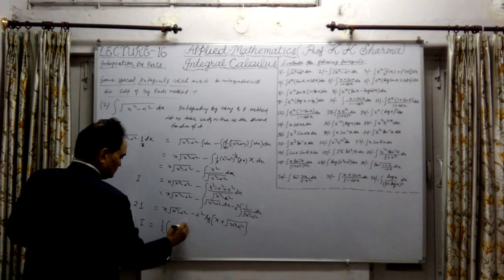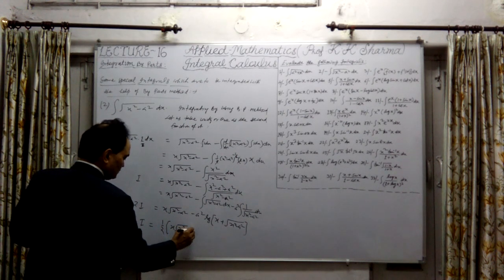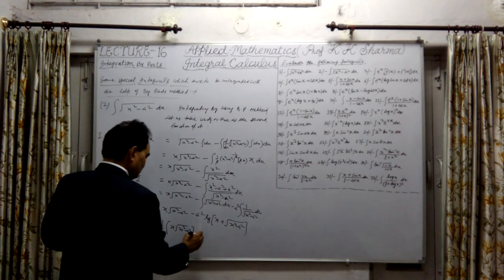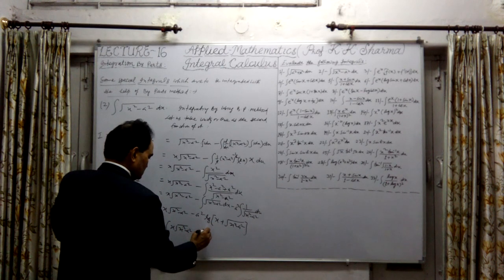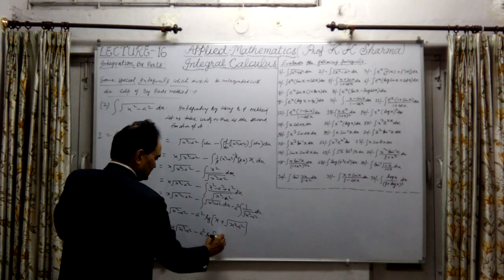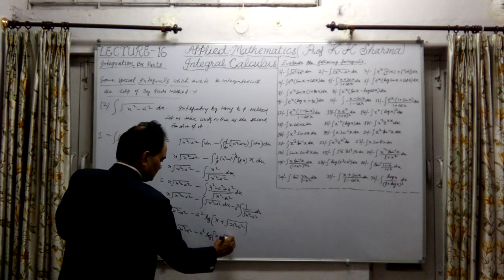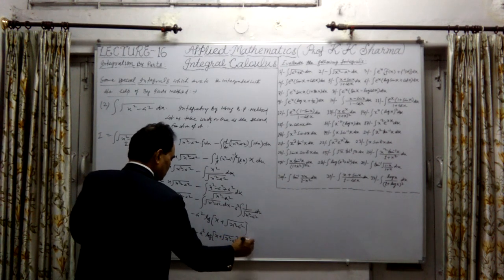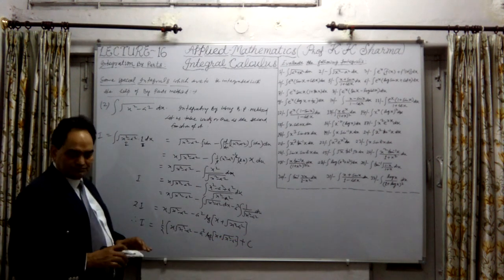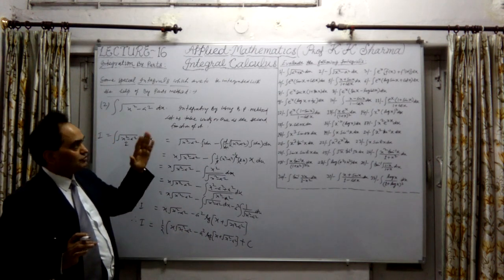This is x under root x square minus a square in bracket, minus a square log of in bracket x plus under root x square minus a square bracket close, plus constant of integration. So this is the answer of second question.